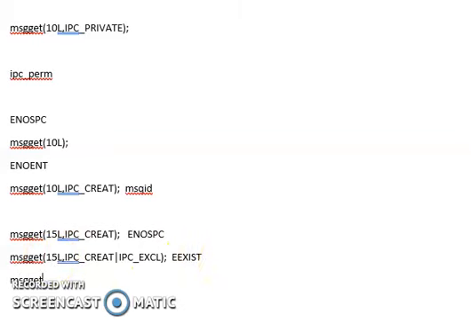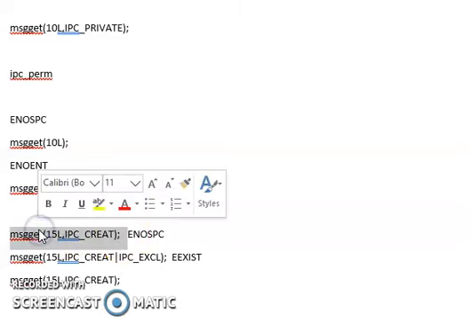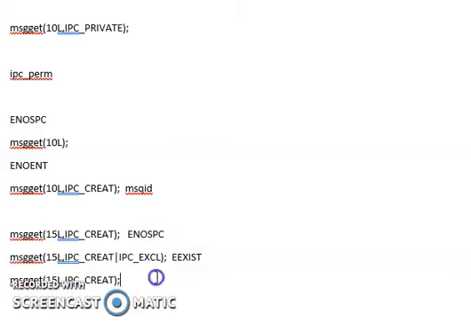Now the last case would be where I have written the following. Everything went well, so there is a message queue which is created with 15L in this example. Now my job here is that I would like to access it. This also comes out returning a negative number, and the error is set to EACCES, only when you don't have access permissions to work on that particular message queue.